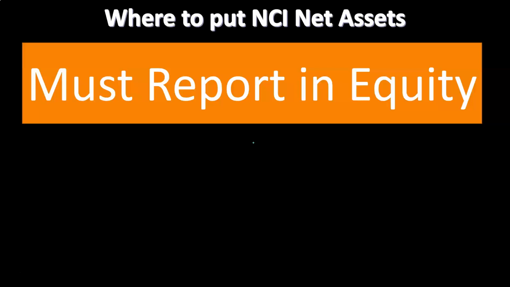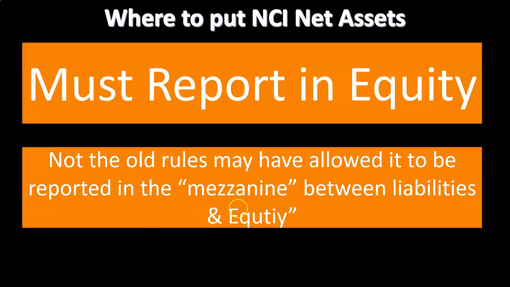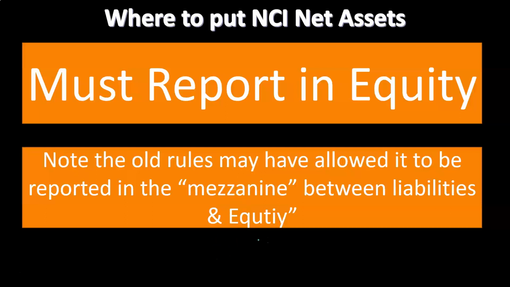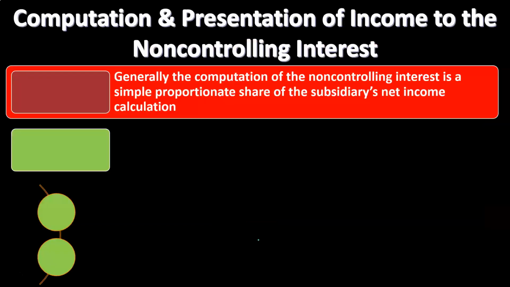Where do we put the non-controlling interest net assets? It must be reported in equity, so we're typically going to be putting that in equity. Prior to that, there was some confusion. Note: the old rules may have allowed it to be reported in the mezzanine, a place between liabilities and equity. So you might see in older financial statements a kind of limbo space, like a new category in there. But in essence, you're thinking of it as a breakout within the equity section. So you've got your equity section, and then you've got this non-controlling interest in there as well.